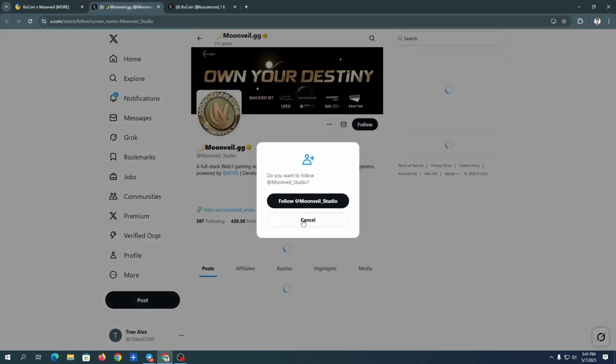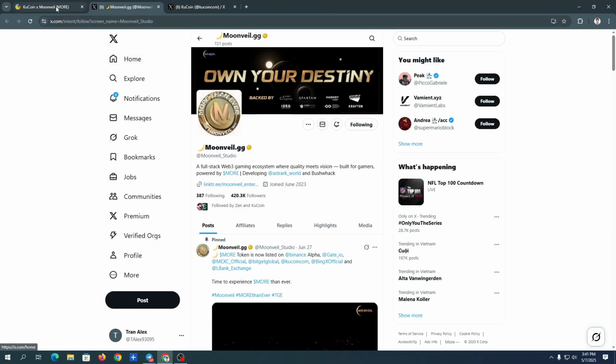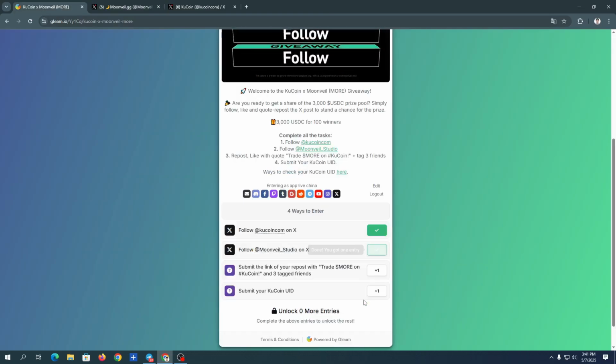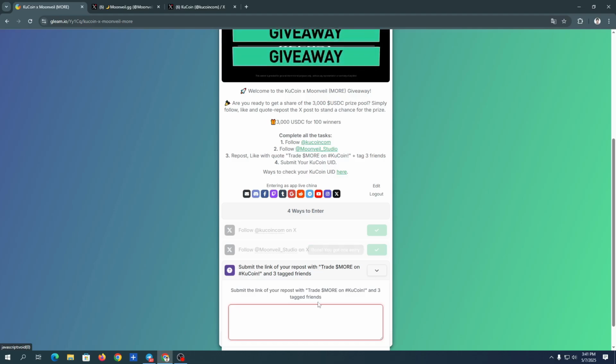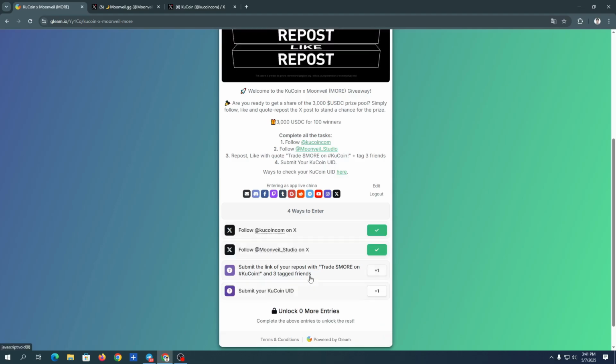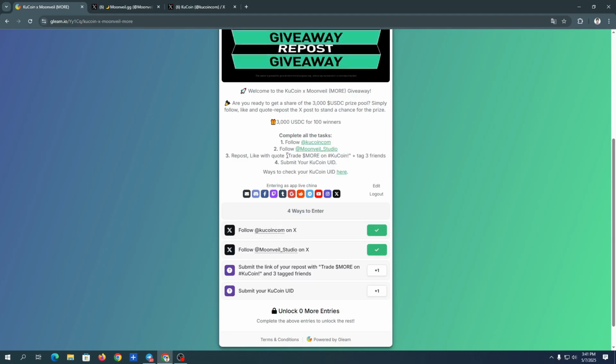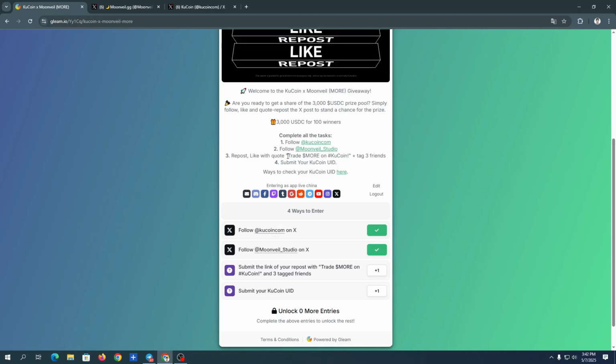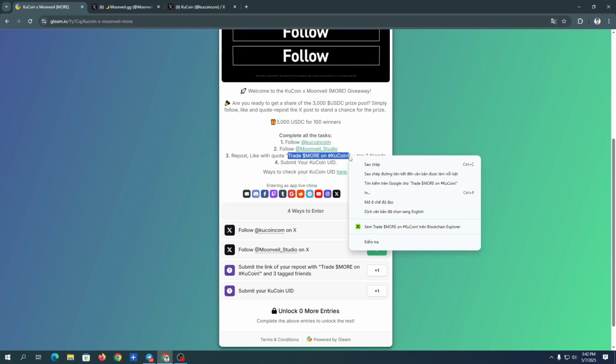Step 3. This is a crucial step. You need to retweet the official post about the event, but not just a regular retweet. You must quote tweet it with the following message: "Trade more on KuCoin." In that tweet, you must also tag 3 of your friends. After posting your tweet, copy the tweet link by clicking on the 3-dot icon and selecting Copy Link to Post. Return to the airdrop form and paste your tweet link into the designated field.